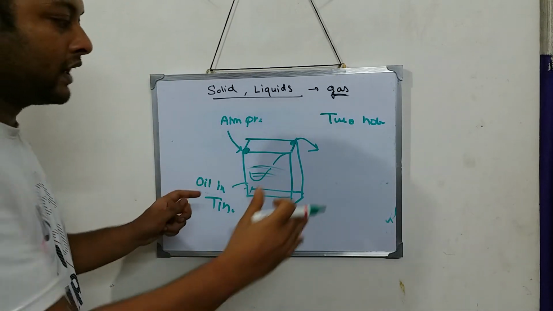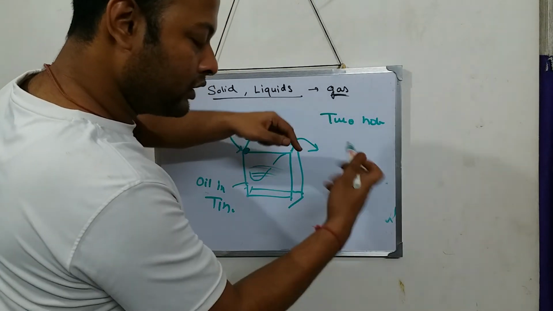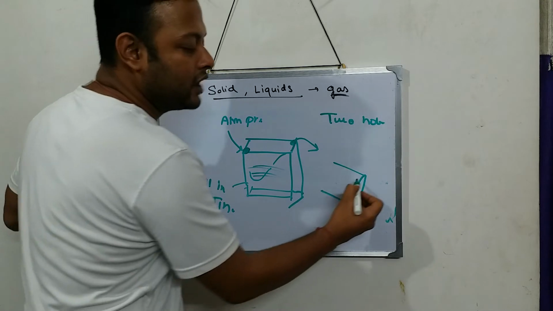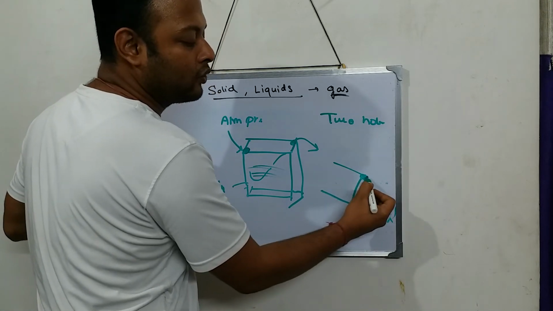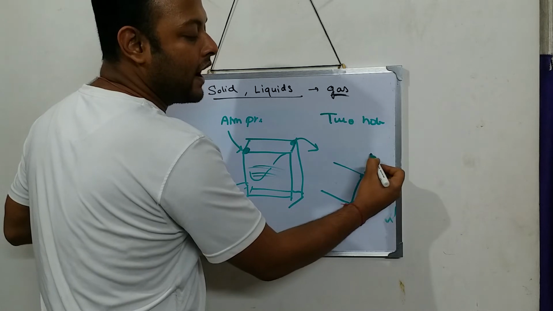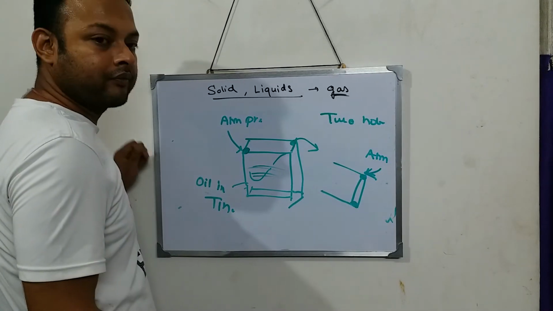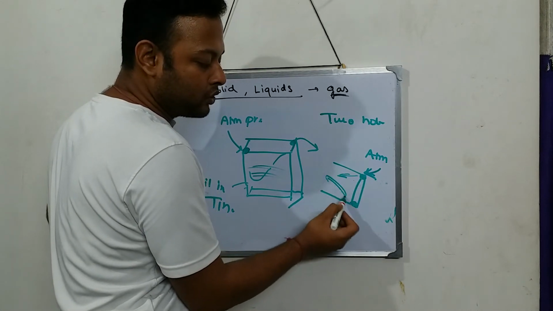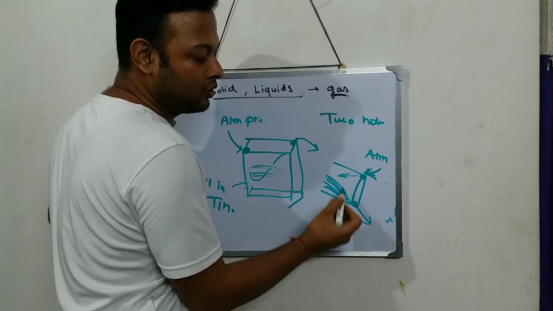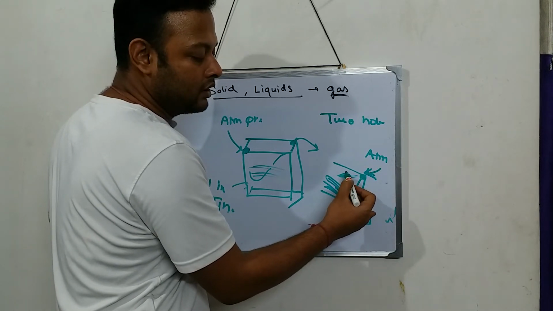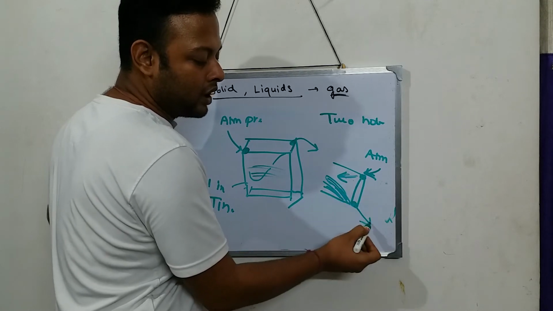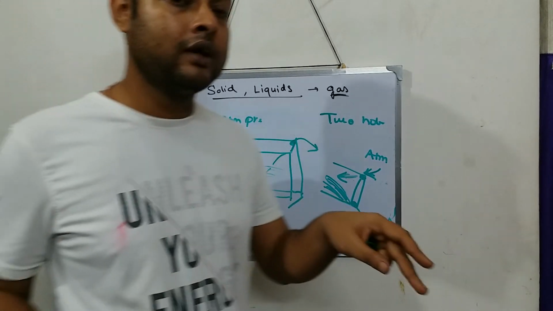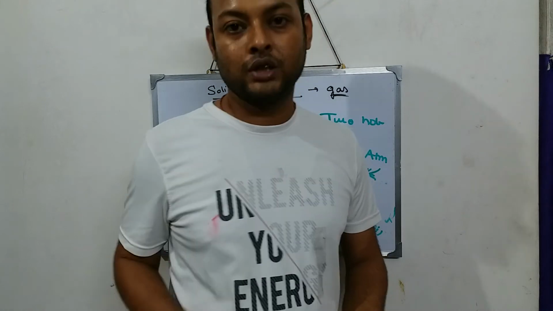So I'll make two holes. If I draw like this, one hole over here, another hole over here, through the first hole atmospheric pressure acts, and because of this, the air will go inside and push all the oil to come out from the other hole. So you make two holes. Through one, atmospheric pressure acts, through the other hole, the oil comes out. Clear?